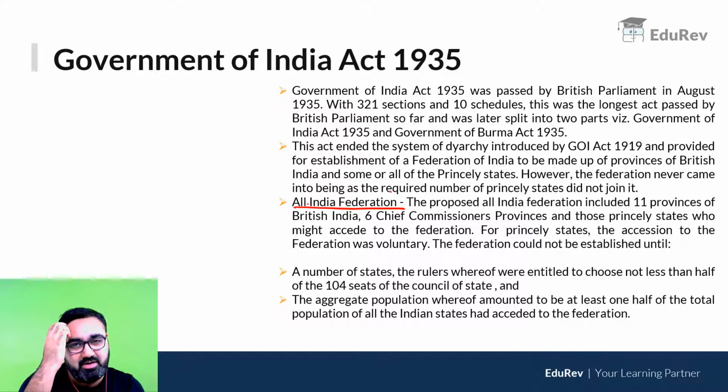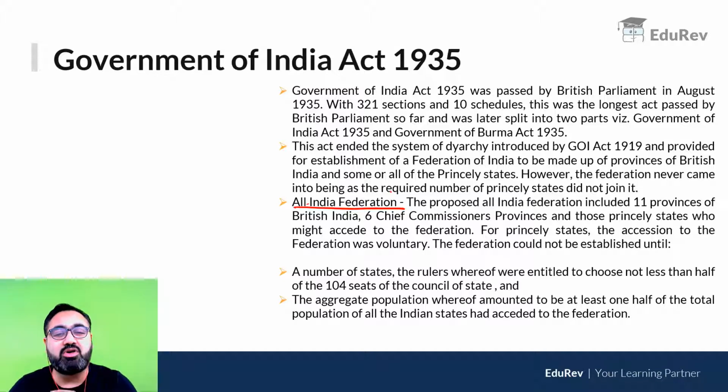Now, for the first time ever, British introduced the idea of all India federation, meaning that there should be one single country, one single center, which shall govern over the entire country. So, there would be one single government which will make laws for the entire country. There would not be rulers having their own laws or their own customs. Now, everyone would be a part of one single country. That was the idea of all India federation. An interesting idea, but it never came into being. वो हुआ ही नहीं.